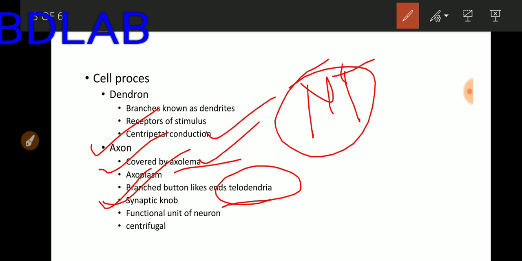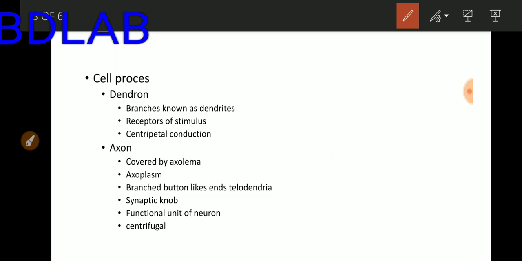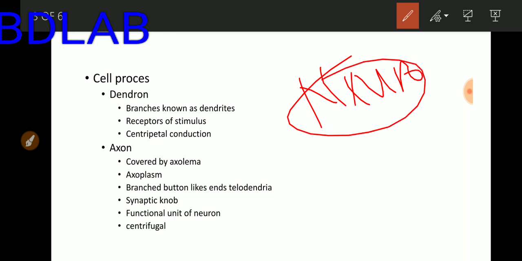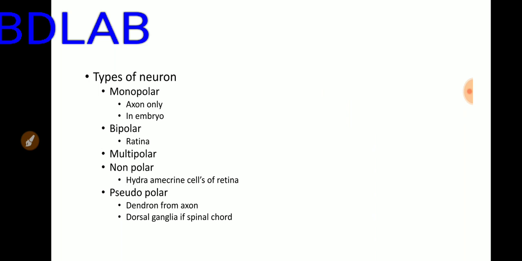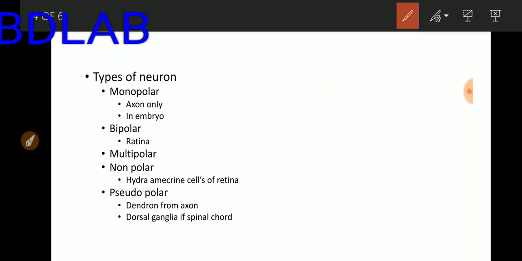I said at the beginning of the lecture, what is the functional unit of the nervous system? The simple answer is the neuron or nerve cell. But if asked what is the functional unit of a neuron, then the answer is the axon, not the cyton. So always remember, the axon works as the functional unit of the neuron. The dendron shows centripetal type of conduction, but the axon shows centrifugal type of conduction.